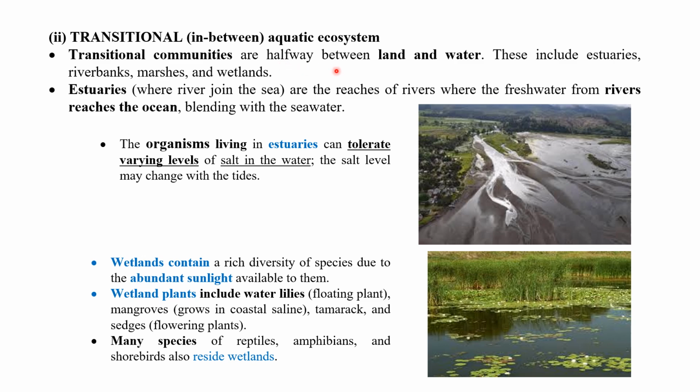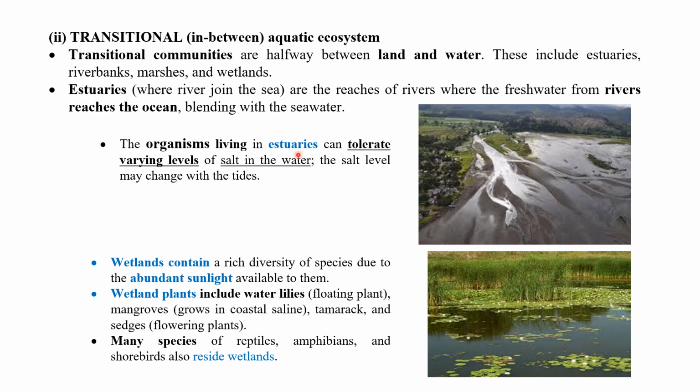Transition communities are halfway between land and water. That means in the transition phase, land and water both are there. We can see this diagram. These include estuaries, river banks, marshes, and wetlands. What do you mean by estuaries? Estuaries are where rivers join the sea, the reaches of rivers where the fresh water reaches the ocean, blending with the seawater.